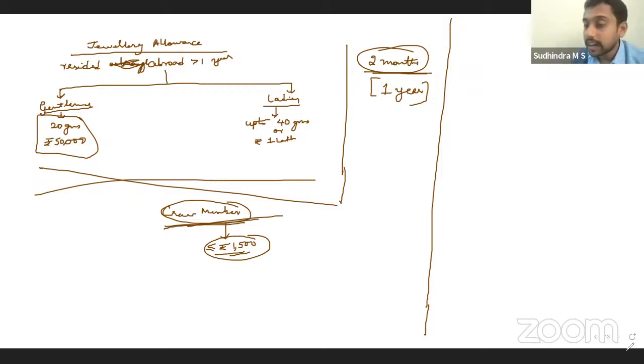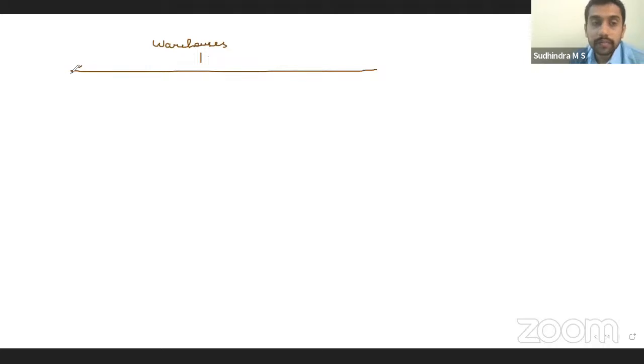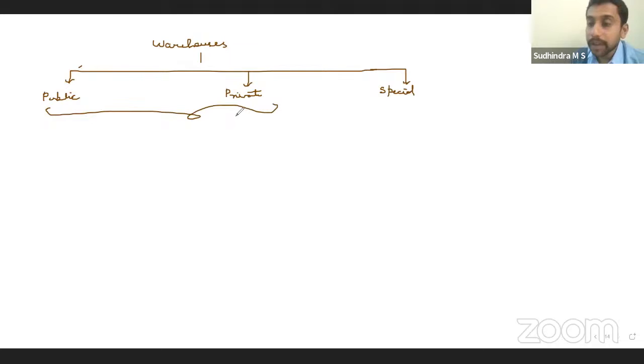Next, we discussed that when goods are imported into India, it need not always be taken out of the customs port. We can keep it in a warehouse before clearance for home consumption. In case of warehouses, there are 3 types. One, public warehouse. Second, private warehouse. And third, special warehouse. Public and private warehouses are not under physical control of customs authorities.